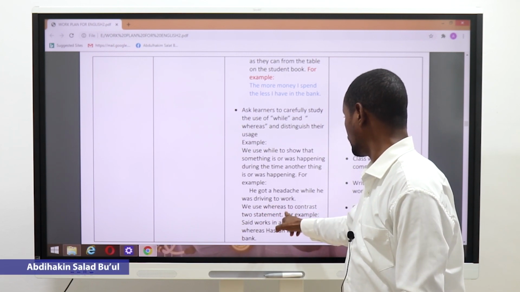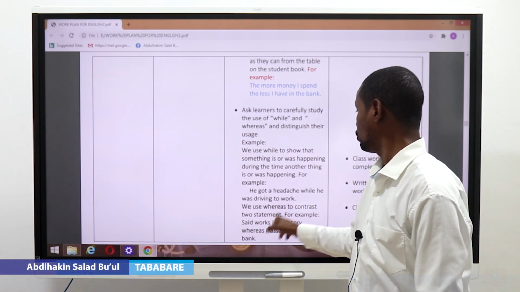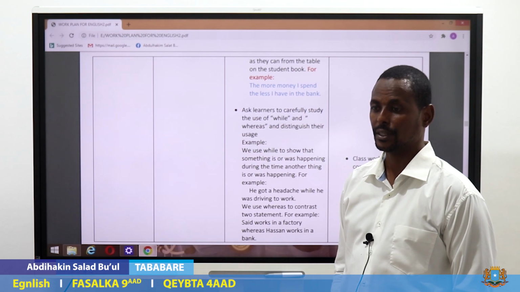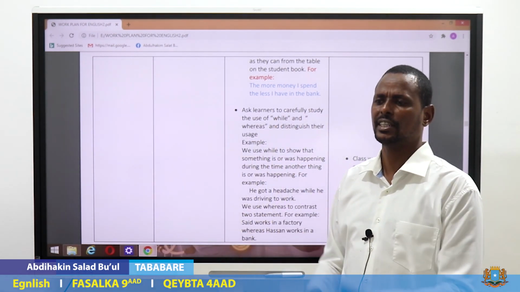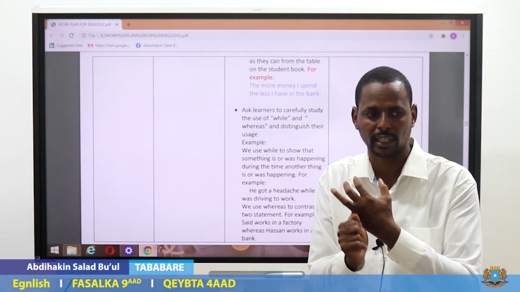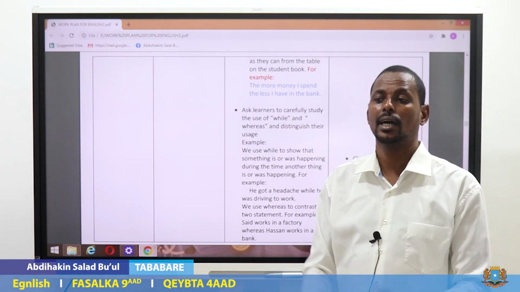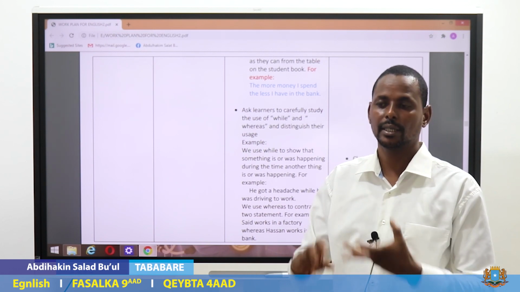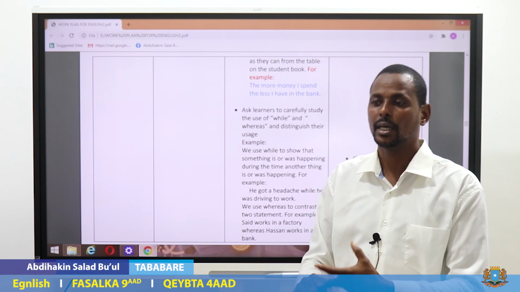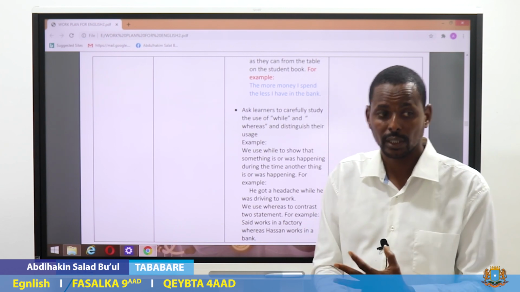We use whereas to contrast two statements. This is after students have discussed and constructed as many sentences as they can, after you have checked their feedback and seen their responses, now you want to make corrections.